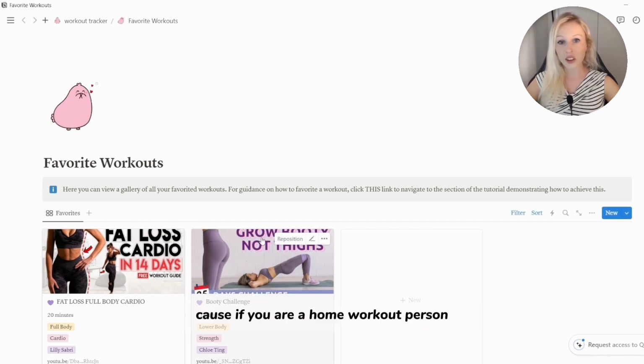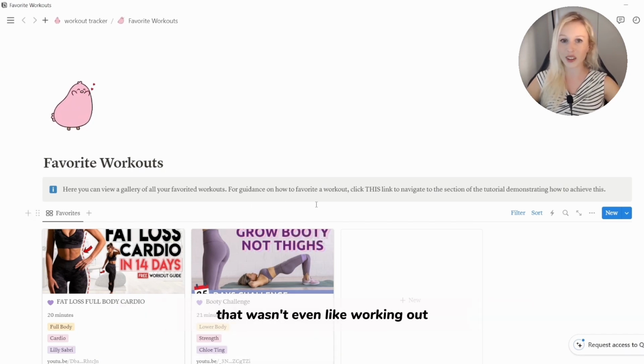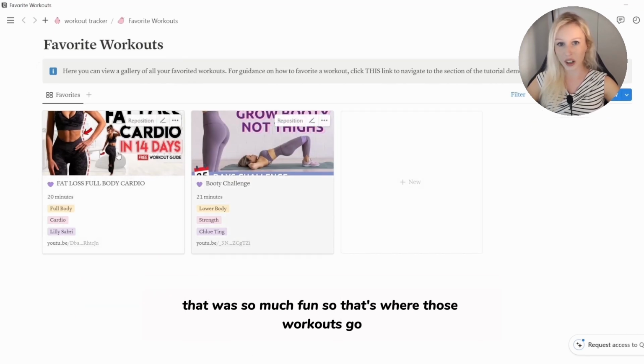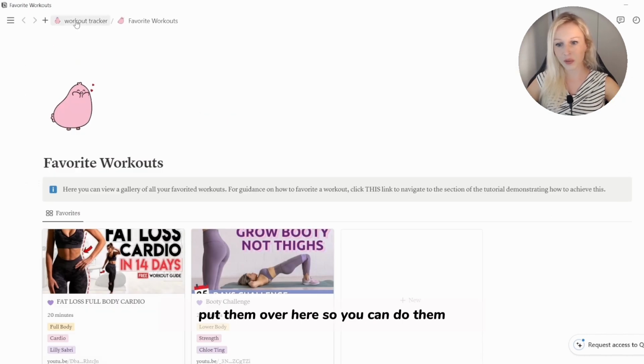Because if you are a home workout person, I'm pretty sure you have some workouts that you do and you're just like, oh my goodness, that was so much fun. That wasn't even like working out. That was so much fun. So that's where those workouts go. Those ones that you want to do again and again, put them over here so you can do them.